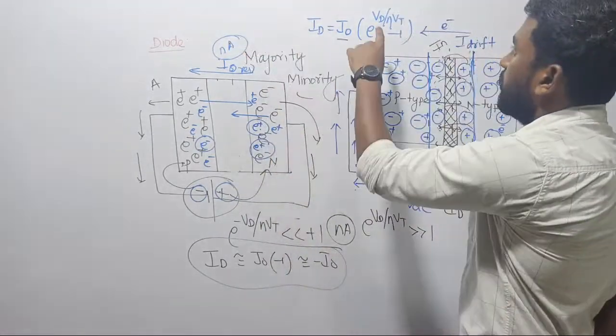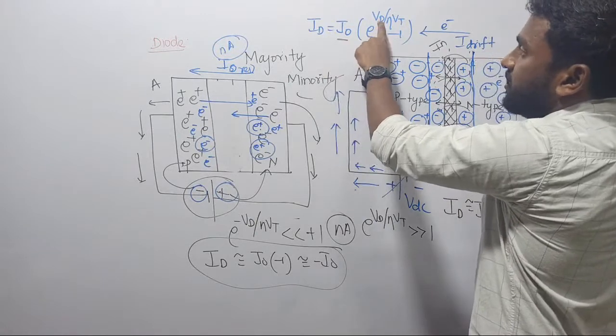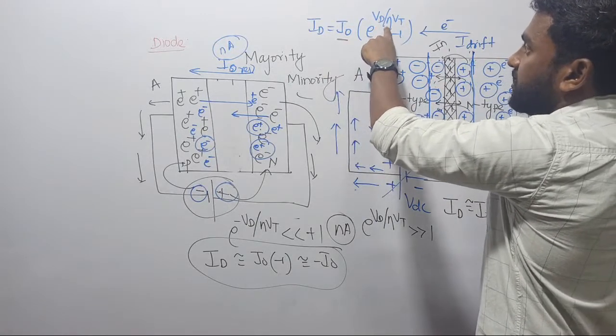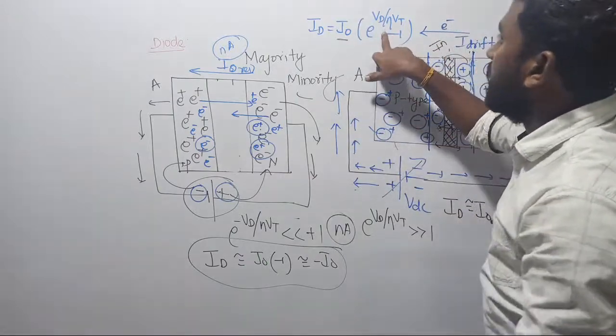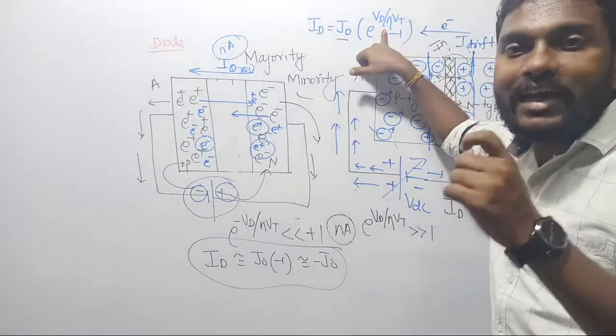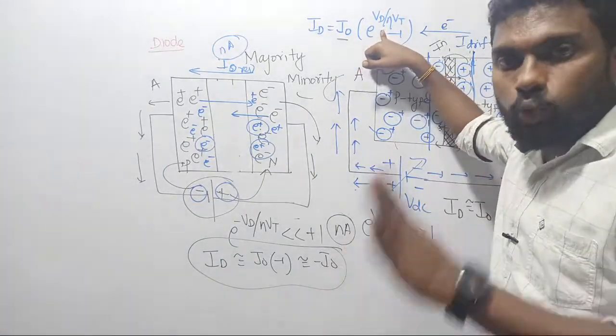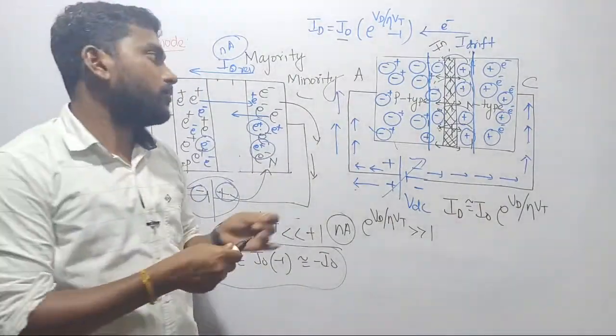Now here I would like to define a few more things. Listen, this I naught is the reverse saturation current, Vd is the voltage drop across the diode, and this eta, it's this zeta, that is the epsilon, or we are calling it eta, many names are there. Anyway, let me call it eta, right? So eta means what? Ideality factor. That ideality factor is 1, strictly according to our syllabus nowadays.